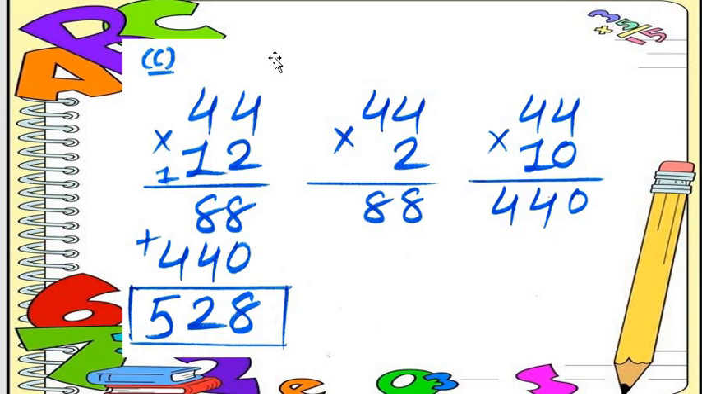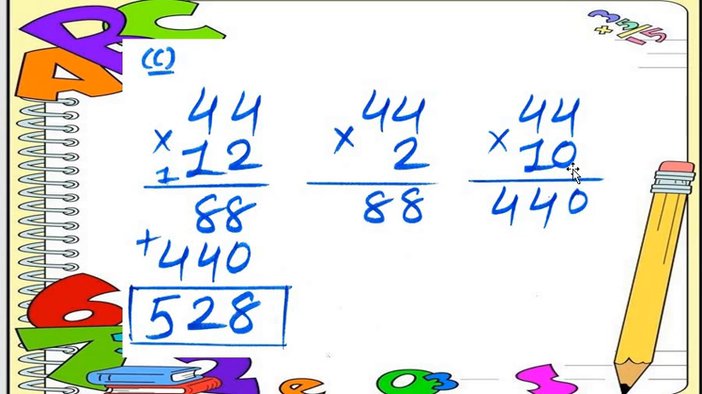So students, let's check question number C. What is question number C? 44 multiplied by 12. So how can we solve 44 multiplied by 12? We do it step by step. Here we break the number 12 into 10 plus 2. First of all, we multiply with 2 and then multiply with 10. So 2 4s are 8, 2 4s are 8.